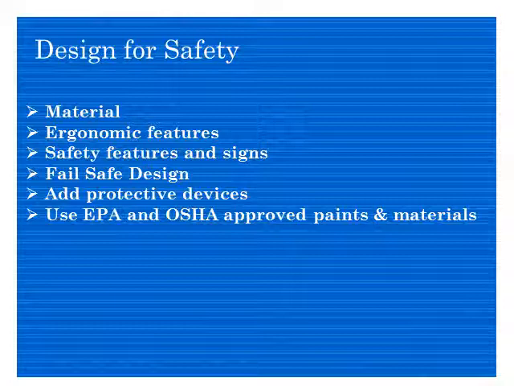Protective devices, as I said, casing and all those things are protective devices. We should worry about those while we are doing the design. Use EPA and OSHA approved paints and materials. These are paints that do not have harmful chemicals, because those chemicals may not be good for the end user. So you need to consider these while using different kinds of paints and materials. You need to worry about all those things while you are doing the design for safety.